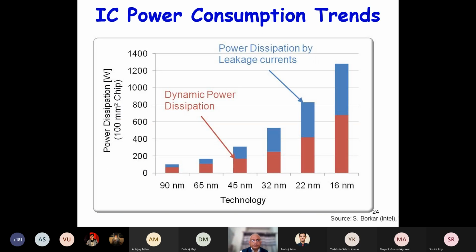So the power dissipation is a big problem. As the technology improves, we have this feature size reduction. And we see here that the dynamic power is basically a switching power. We'll see what is switching power. And this is the leakage current. The leakage current now has overtaken the dynamic power.